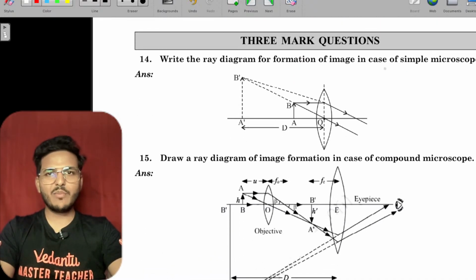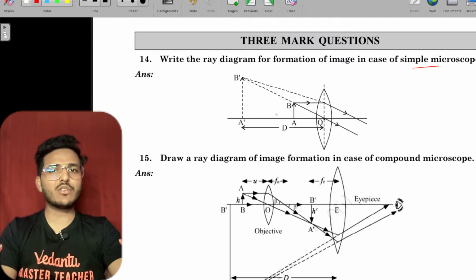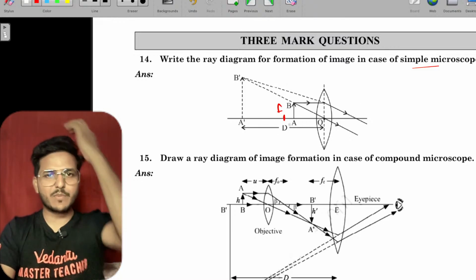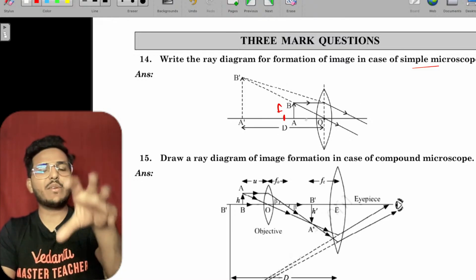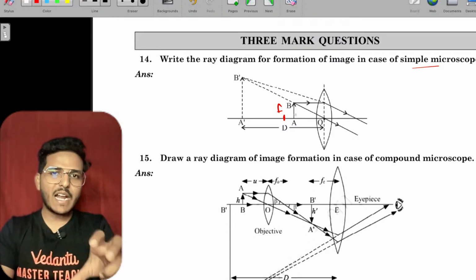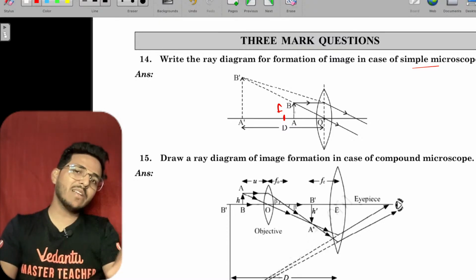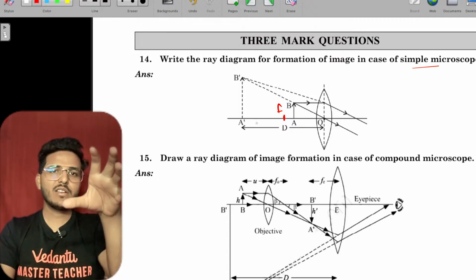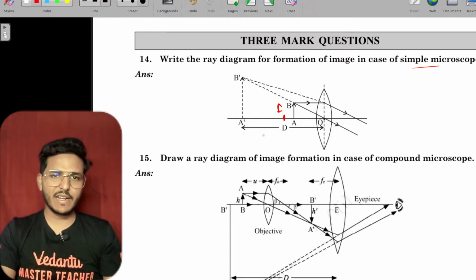Alright, the ray diagram for formation of image in a simple microscope. If you put the object between focus and optical center, then you will get the image of that object on the same side of the object, enlarged, virtual and erect.